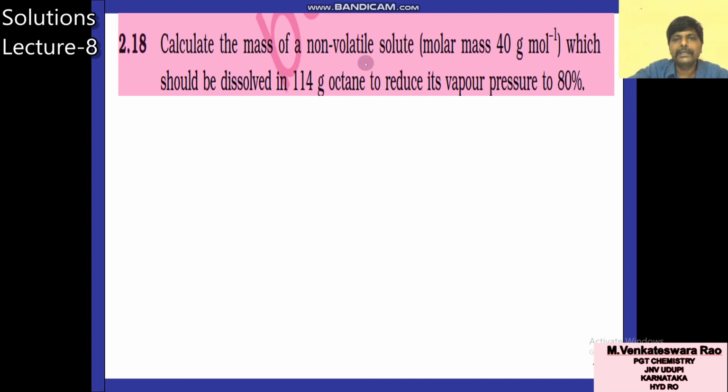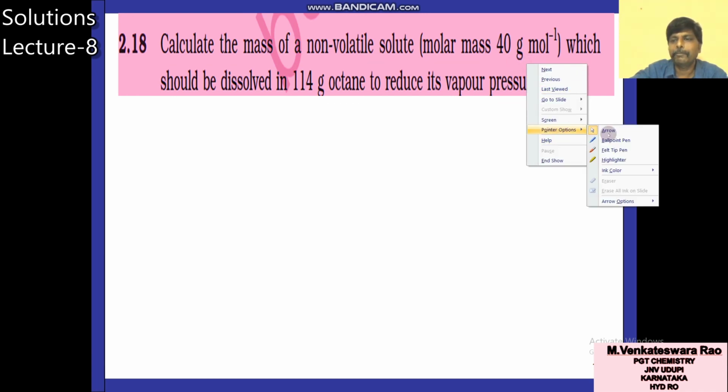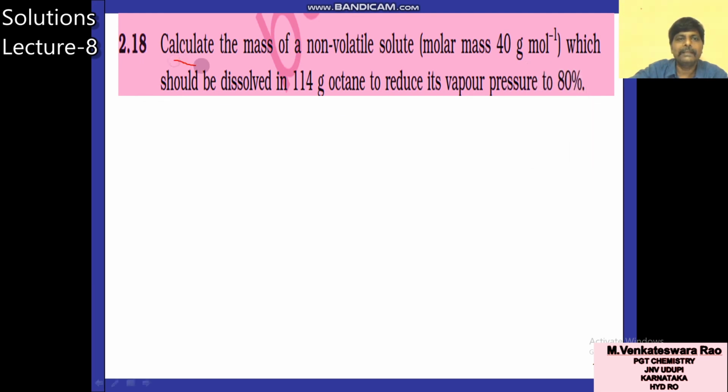Calculate the mass of non-volatile solute. The molar mass is given as 40, M2. So you have to calculate the mass of solute, W2, which should be dissolved in 114 grams. This 114 grams is W1, the mass of solvent. It should reduce its vapor pressure to 80%.